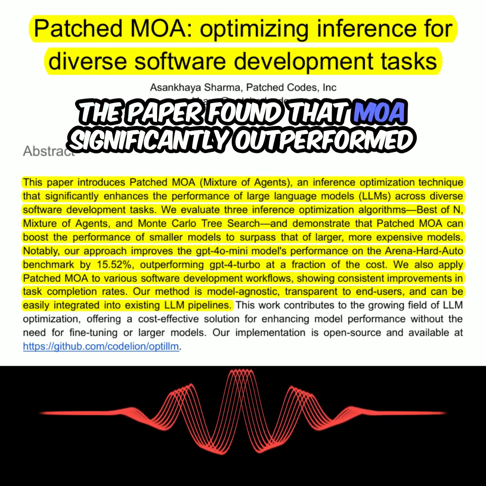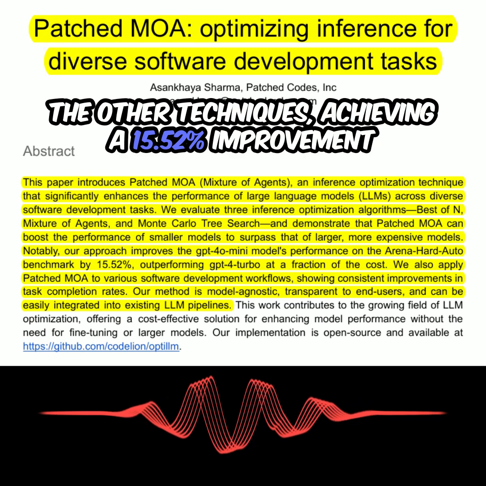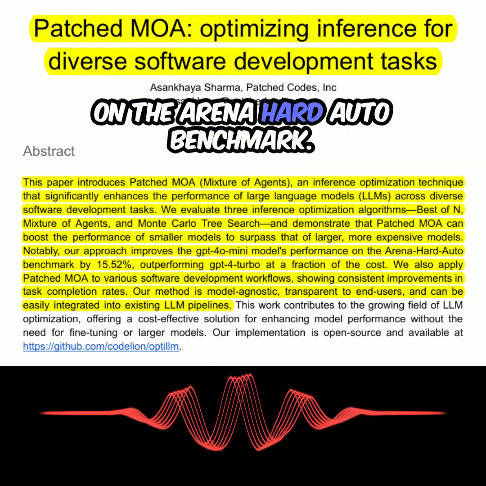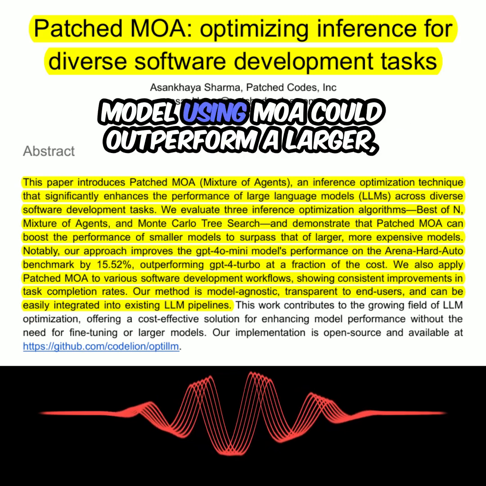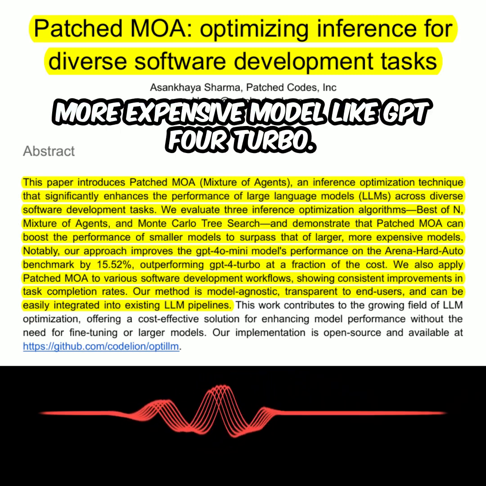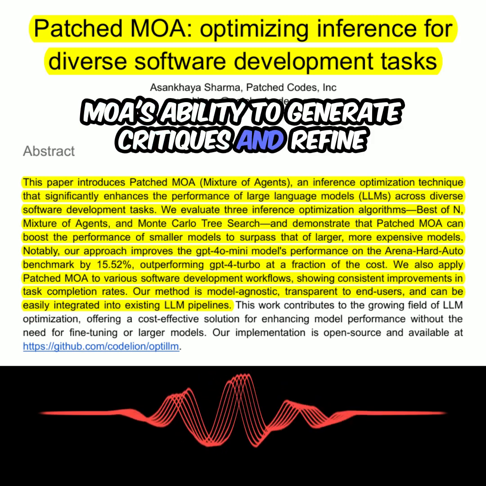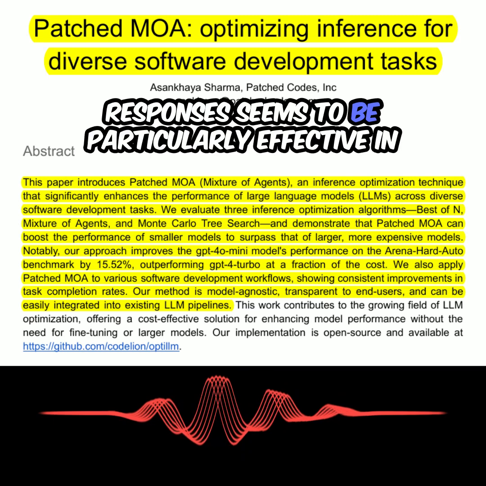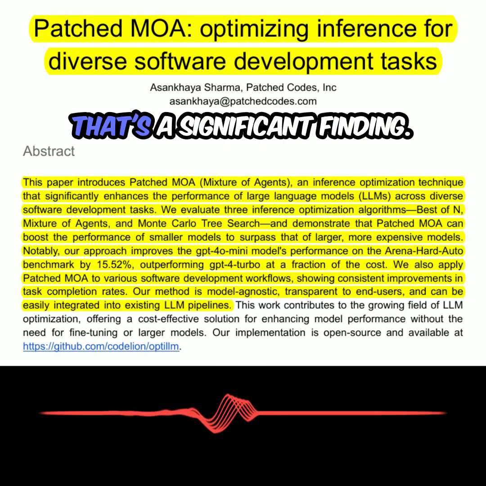The paper found that MOA significantly outperformed the other techniques, achieving a 15.52% improvement on the Arena Hard Auto benchmark. This means that a smaller, less expensive model using MOA could outperform a larger, more expensive model like GPT-4 Turbo. MOA's ability to generate critiques and refine responses seems to be particularly effective in improving the quality of the LLM's output. That's a significant finding.